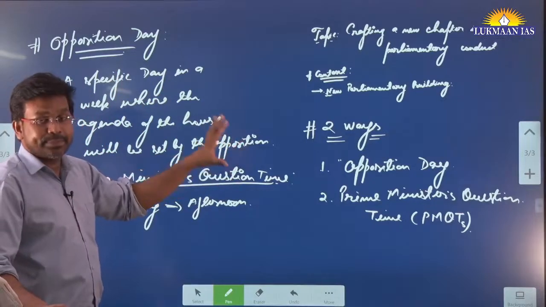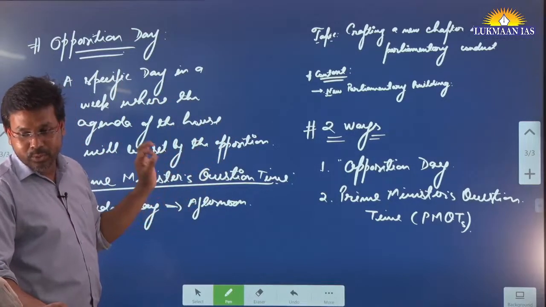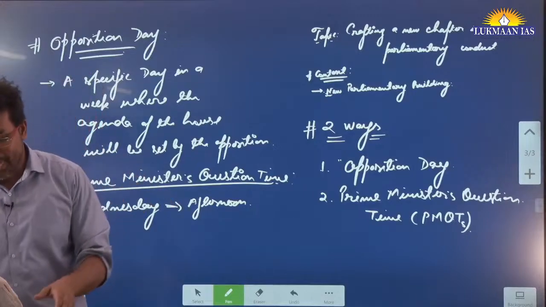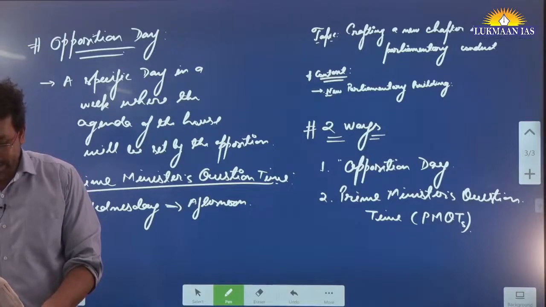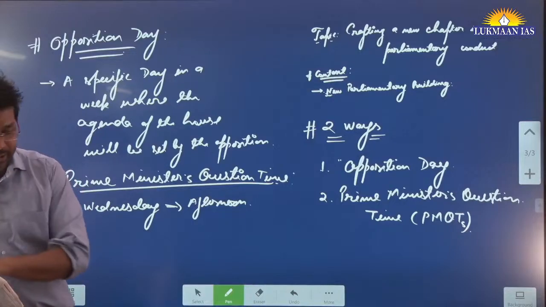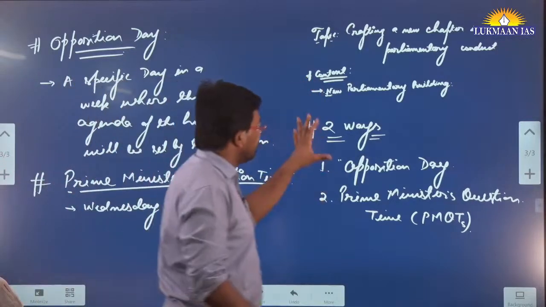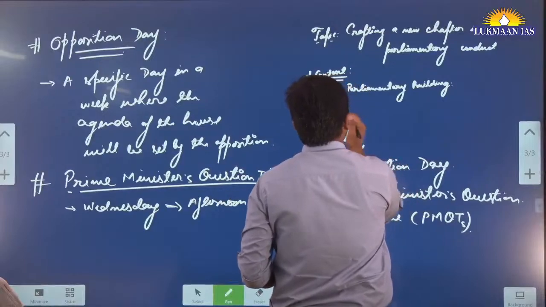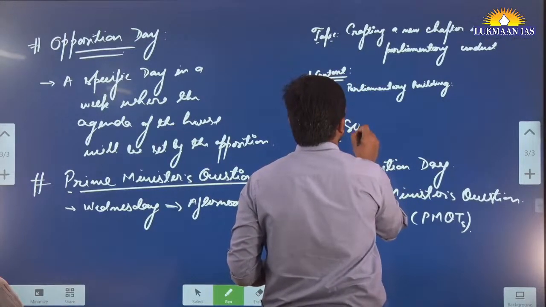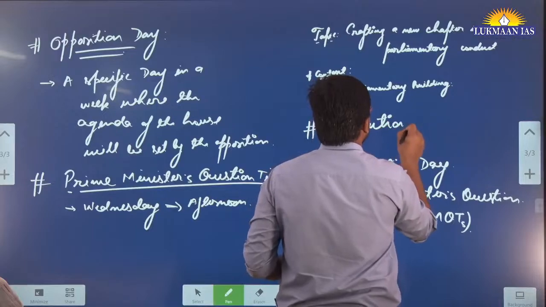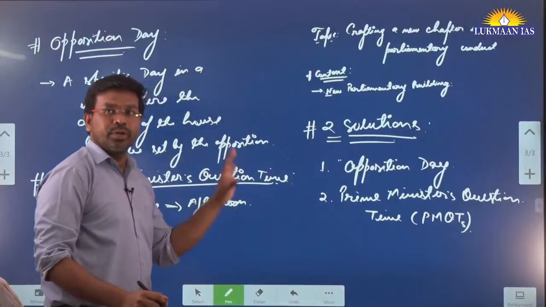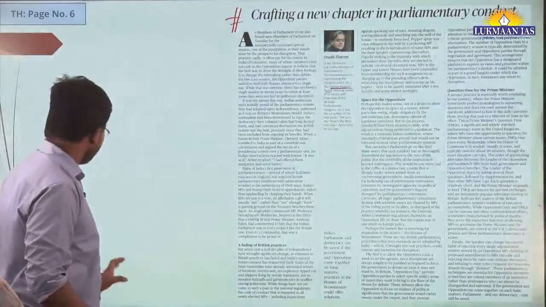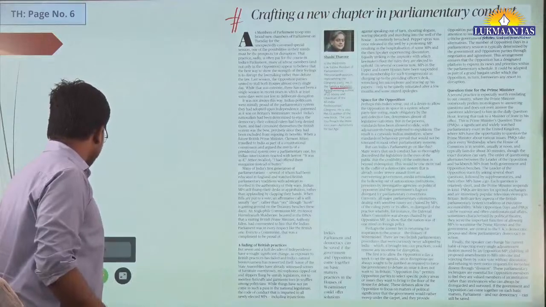So these two concepts have been mentioned by Mr. Shashi Tharoor, and that's why he says that India's parliament and democracy can be saved if government and opposition come together on basic matters. Practices in the House of Westminster could offer solutions. So he says that these two ways can offer solutions, two solutions to the parliamentary inactivity or parliamentary disruptions in India. That's the thing. So this article is good. With this, we will move to the next topic quickly.